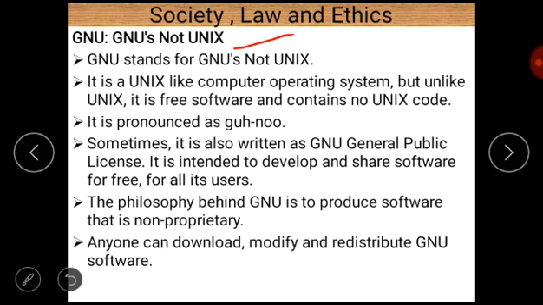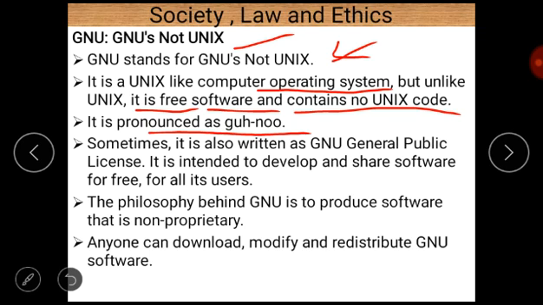GNU stands for GNU is not Unix. First of all, the first important point: GNU is not Unix. Basically, it is a Unix-like computer operating system, but unlike Unix, it is free software and contains no Unix code.